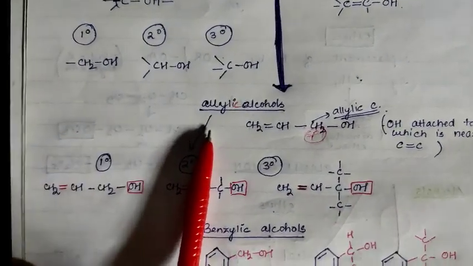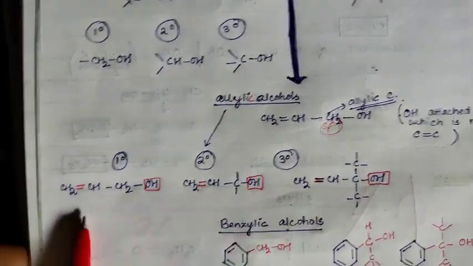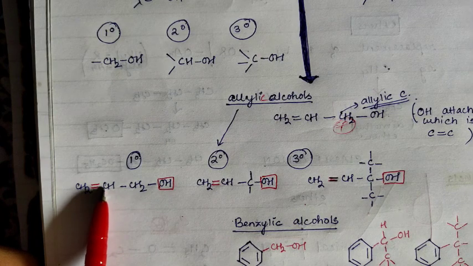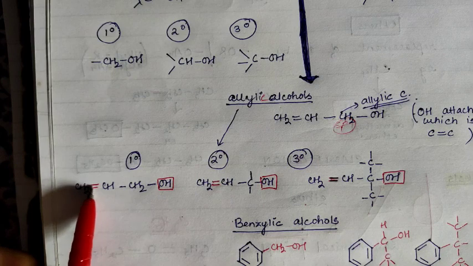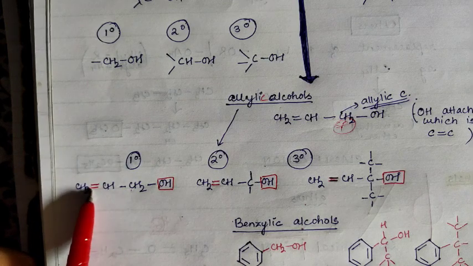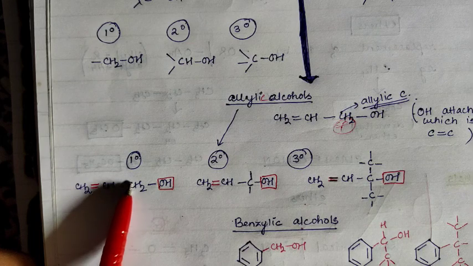Here also you will get 1 degree, 2 degree and 3 degree. First let us see this carbon. This carbon is attached with only this carbon, right? So this is the primary structure. First of all, you have to notice that it has to be sp3, that is the first condition. Second condition is that the double bond has to be adjacent, near to this carbon.